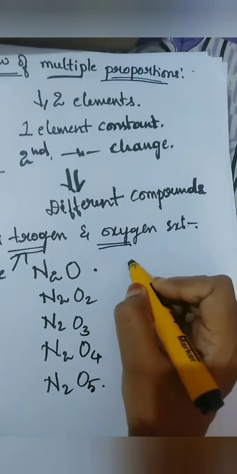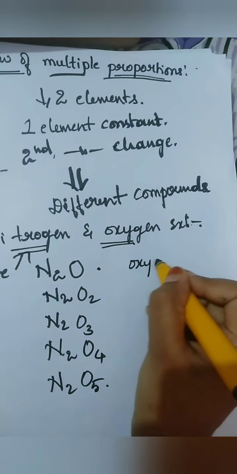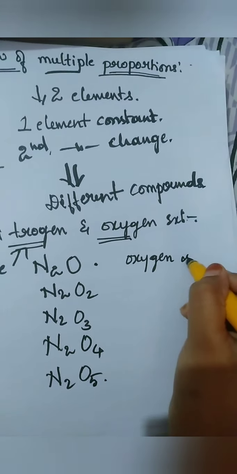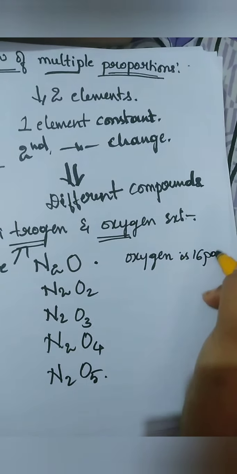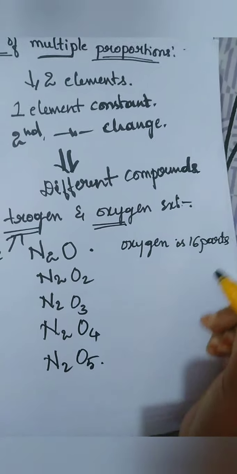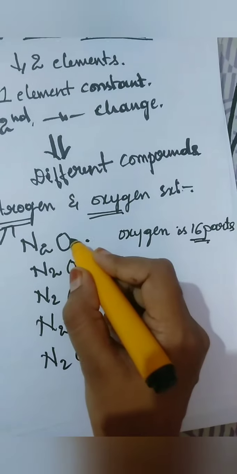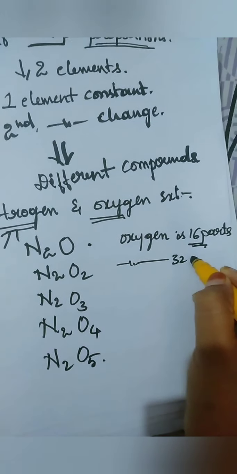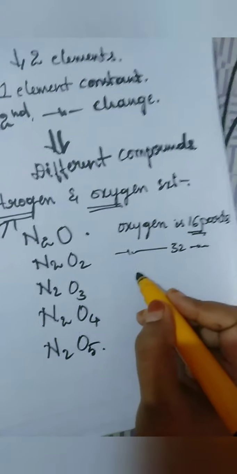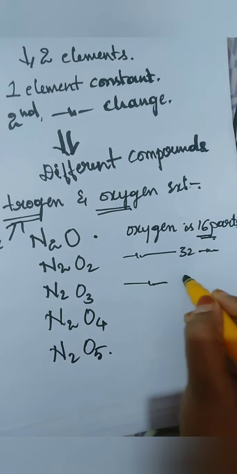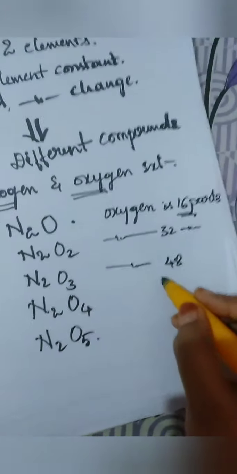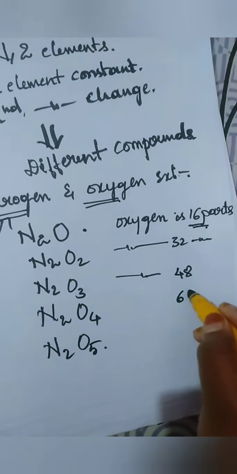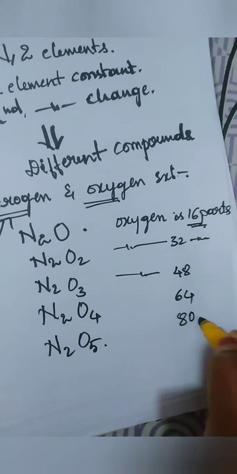Like here, oxygen is 16 parts. The 16 is the molar mass of oxygen. Next, oxygen is 32 parts. Next, oxygen is 48 parts. Next, oxygen is 64 parts, 80 parts.